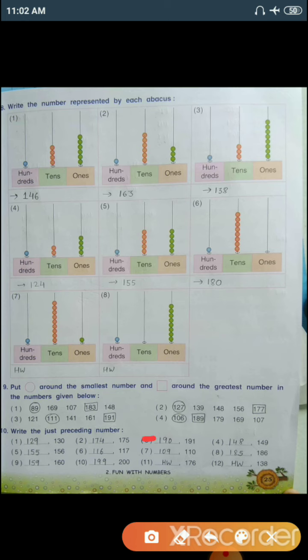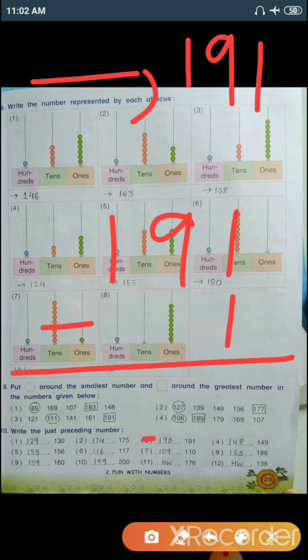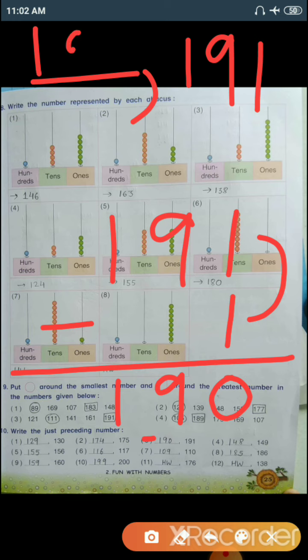Number 3, dash, comma, 191. Again 191 minus 1. 1 minus 1, 0. 9 as it is, 1 as it is. So the previous number of 191 is 190.